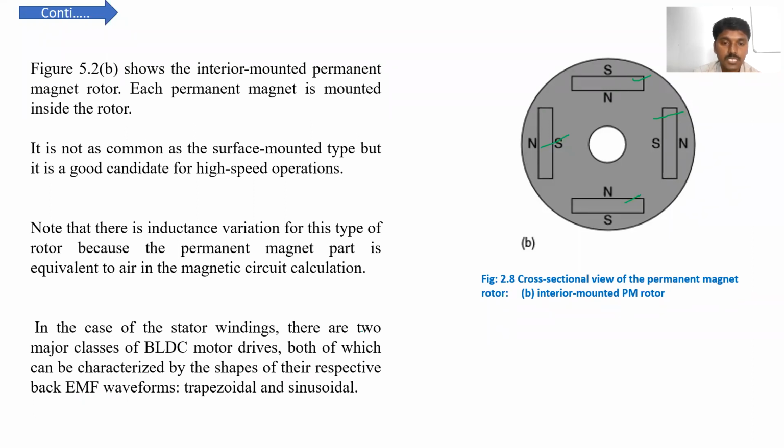Based on the shape, if the back EMF produced by the stator winding is sinusoidal, then it is called a sinusoidal brushless DC motor. If a trapezoidal back EMF waveform is produced, like this, then it is a trapezoidal type.